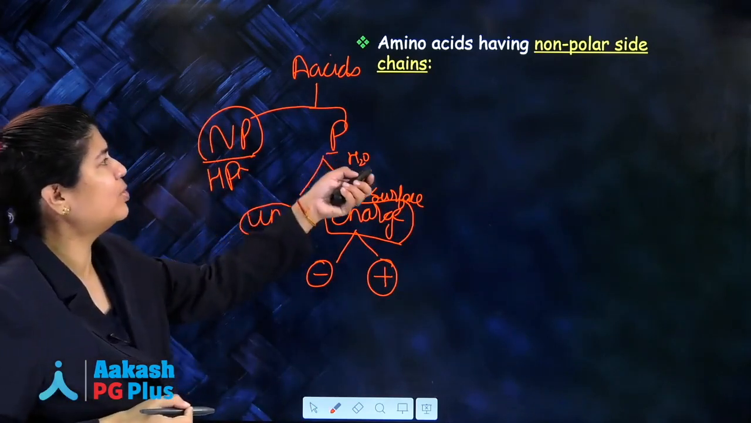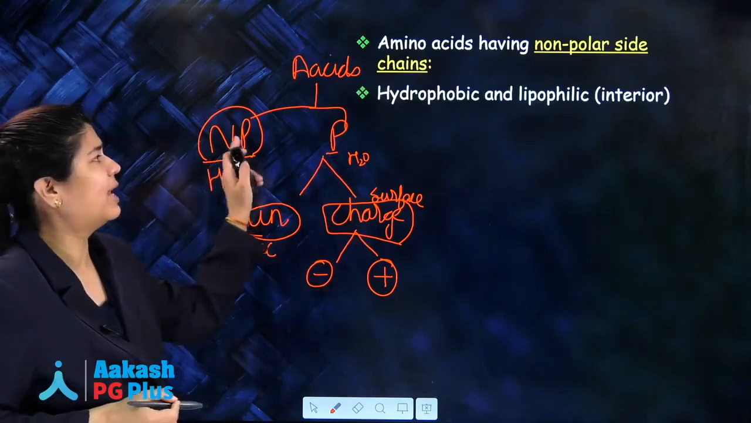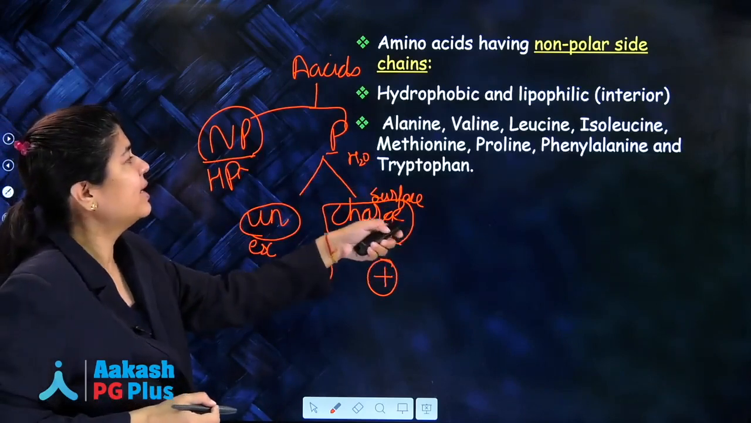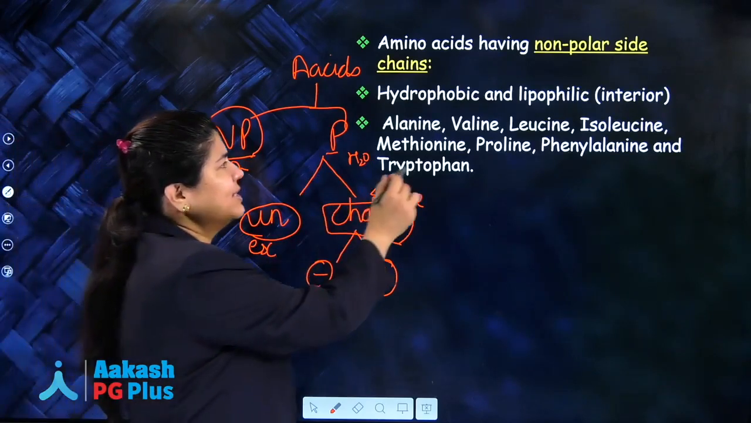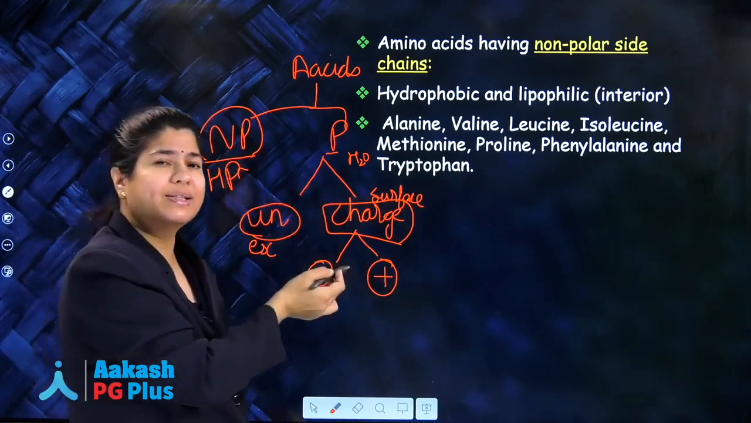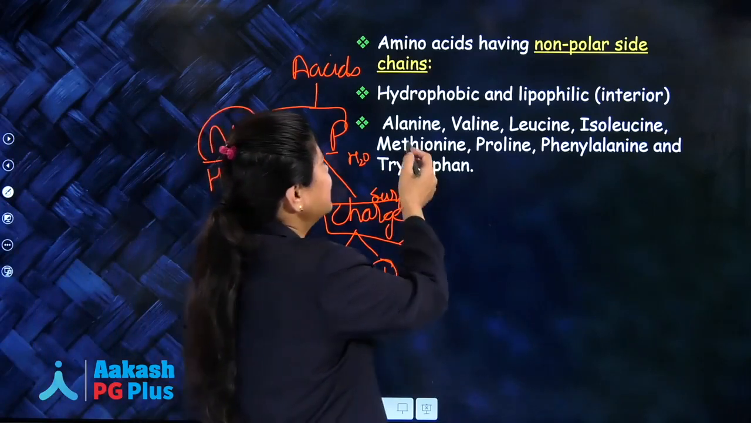Now, amino acids I have written, non-polar side chains. They will be hydrophobic as I told you, and because hydrophobic they will be lipophilic. Now these are the amino acids which are non-polar amino acids or the amino acids with non-polar side chains. Now how do I remember this list?